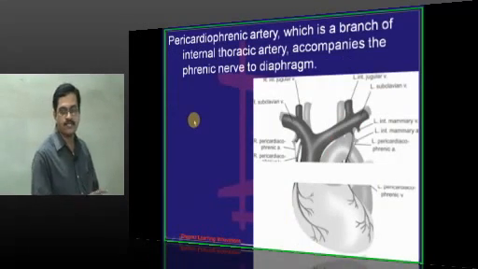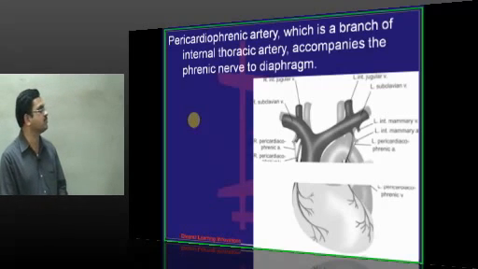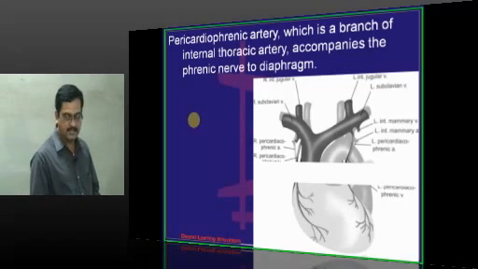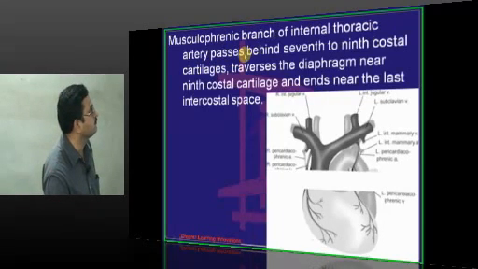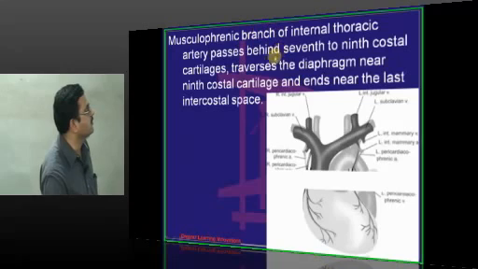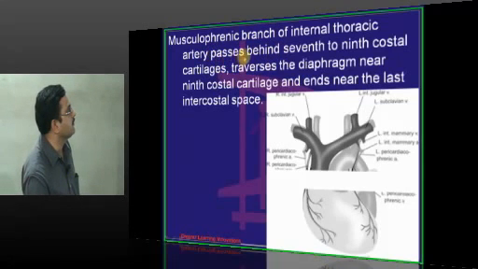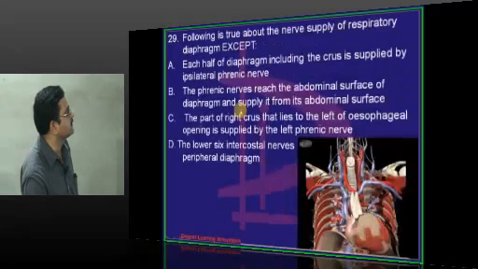So it is giving rise to various pericardial branches, it is giving rise to sternal branches, and then it is passing along the left costal margin, whereas phrenic nerve pierces the diaphragm. Musculophrenic branch is a branch of internal thoracic artery passing behind 7th to 9th costal cartilages and traverses the diaphragm near the costal cartilage and ends in the last intercostal space.